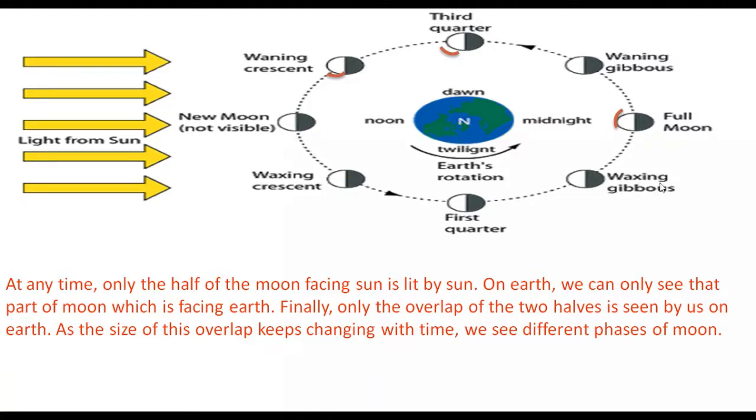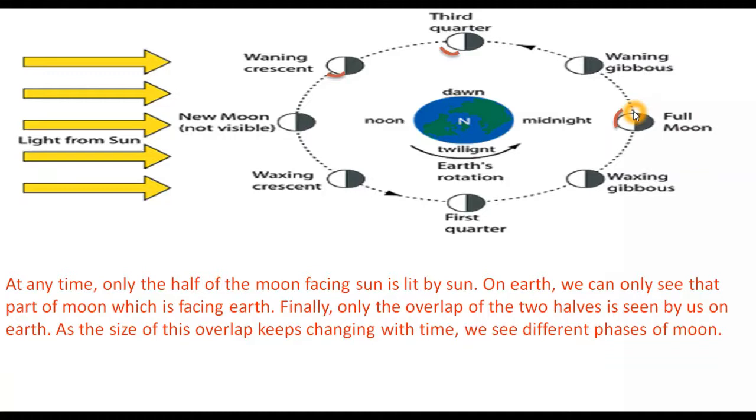Now after 15 days from this new moon day, the moon reaches this position, which is on the side of the earth farthest from the sun. Now the moon is farther from the sun. Earth is between sun and moon. So what happens in this position? The whole sunlit side of the moon is towards earth, and we see the moon as a full bright disk of light. This is called full moon.